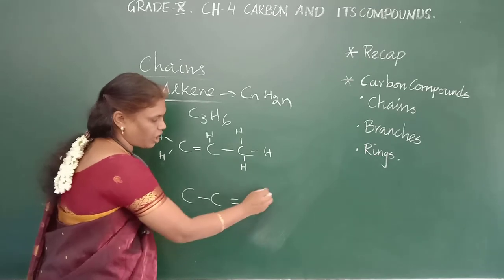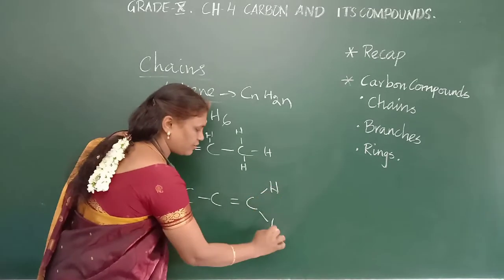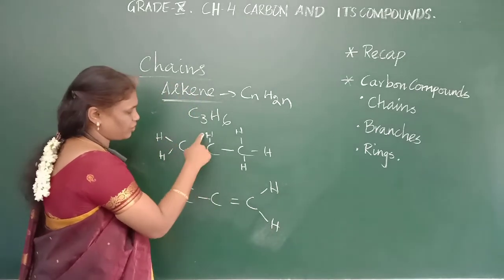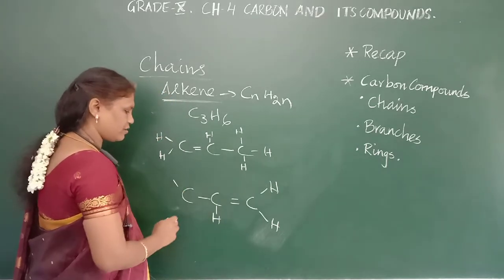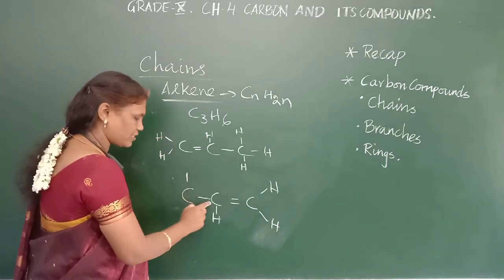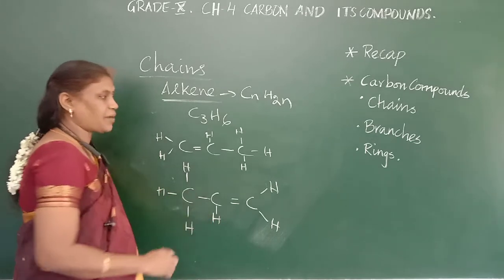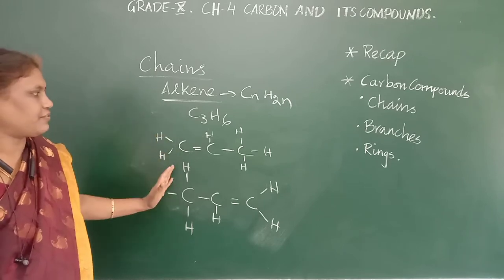Here 2. How many will be remaining? Yes, 2. So here 2. Already it has 3, only 1. Ma'am, you have put it here. I can put it down. Yes, you can put it. Not a problem. Then here how many should be? 1 is bonded already, so it should have 3. You count it, it will be correct. Carbon and hydrogen count will be correct. This is the example for propene.